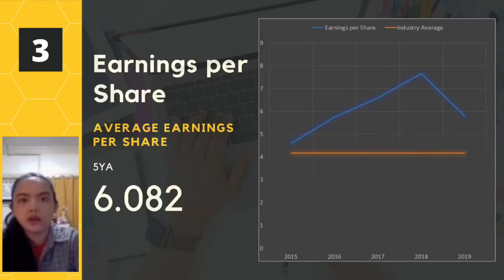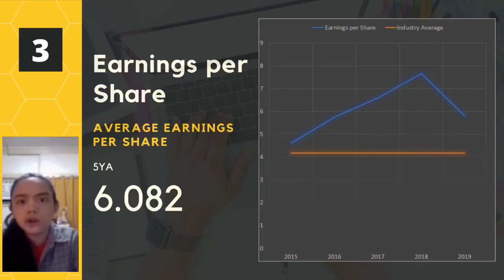Earnings per share ratio. Earnings per share, also called the bottom line or net income per share, is a market value ratio that shows a company's profit divided by its outstanding shares from common stock. It calculates each stock's profit or loss per share for the current period. Earnings per share shows how profitable a company is.